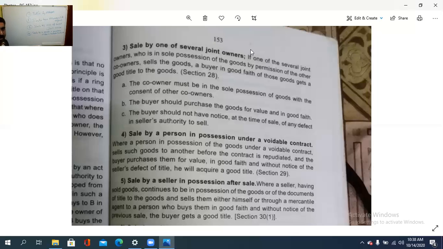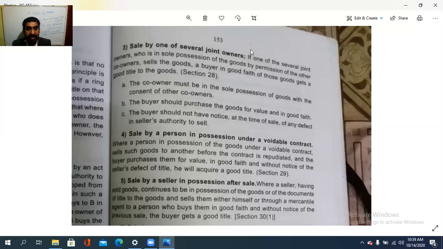So what is that? Where a person in possession of the goods under a voidable contract sells such goods to another before the contract is cancelled, and the buyer purchases them for value in good faith and without notice of the seller's defect of title, he will acquire a good title.